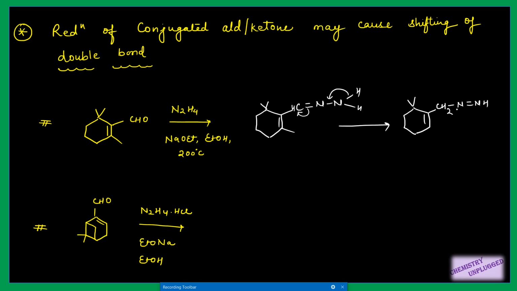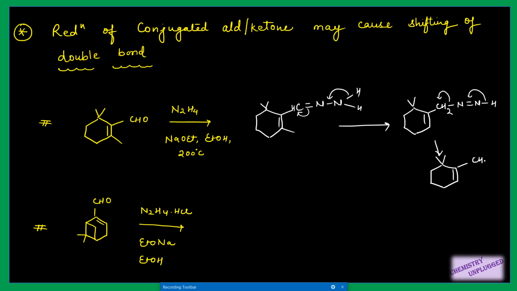I am directly writing it here. Then in the next step the base will be used again, and this base will remove this proton. You will again have a negative charge on carbon. So this reaction involves removal of the two protons present on the nitrogen of hydrazone, and the same steps are followed in both removals.